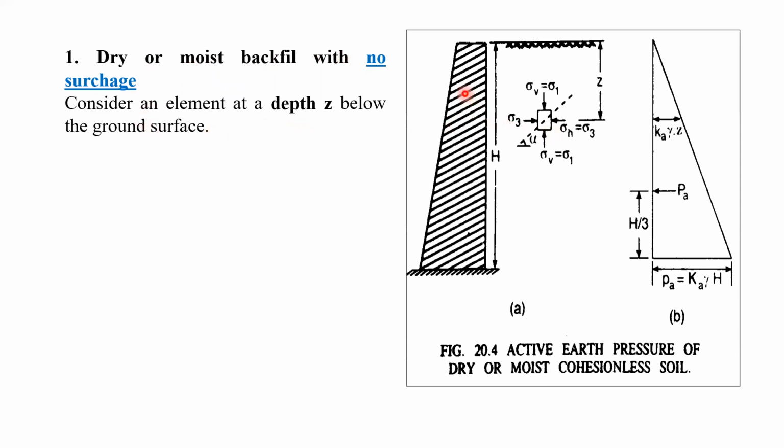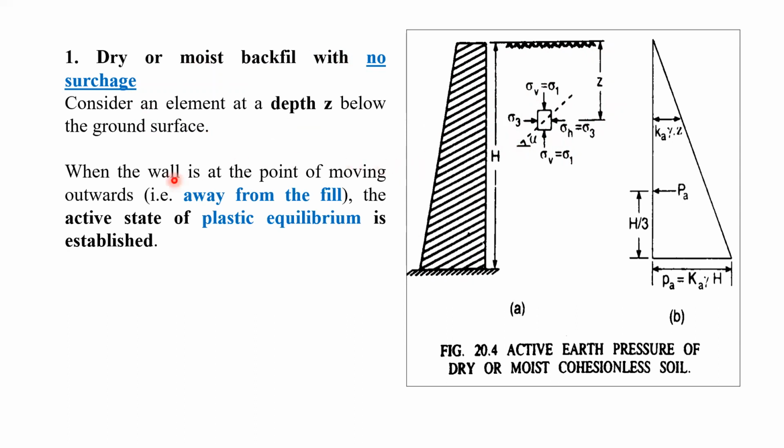Let us consider a soil element behind the retaining wall. This is the backfill material, and definitely the backfill material is cohesionless soil. When you consider a soil element at depth Z, what is going to happen? Here, sigma V is sigma 1.